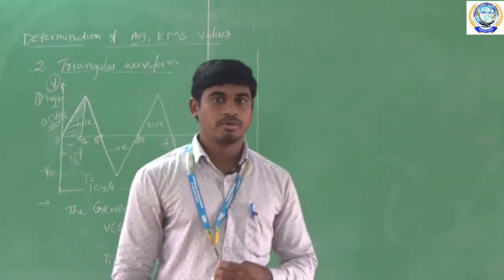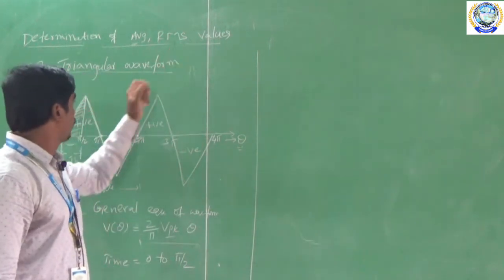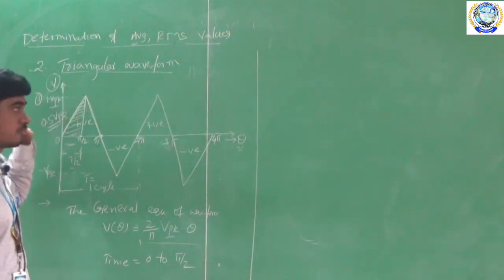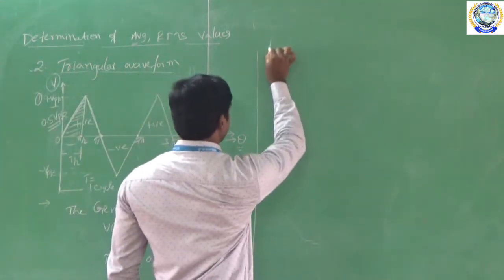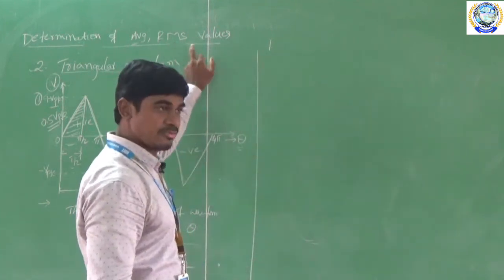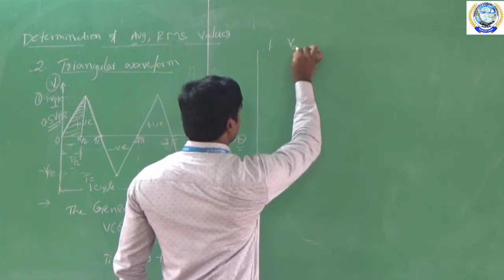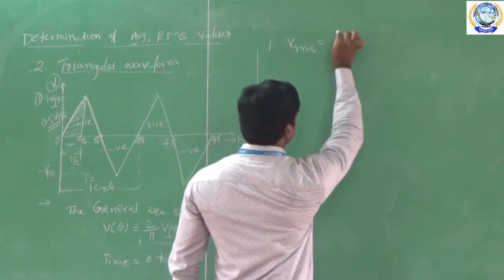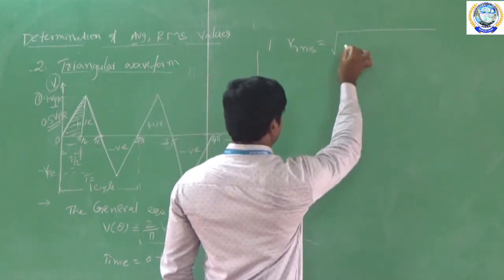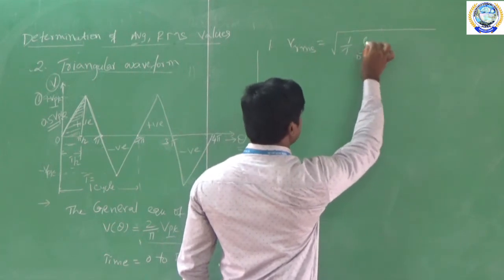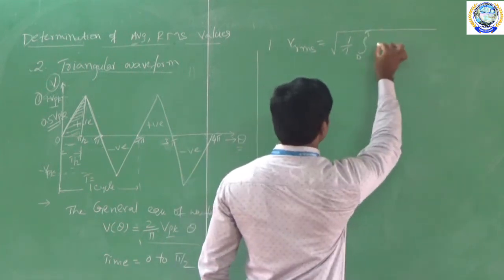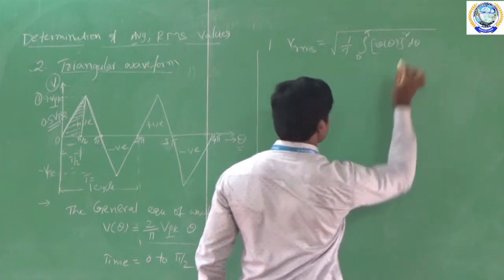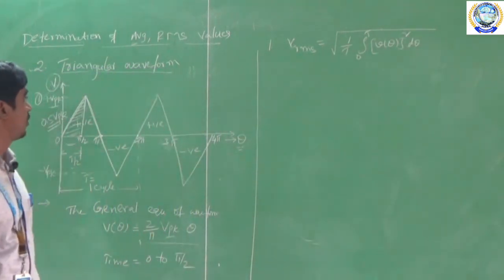Now we are going to derive the RMS value of the triangular waveform for the voltage quantity. So what is the formula for this RMS value? RMS is nothing but root mean square value. So VRMS is equal to square root of 1 by T, integration of 0 to T of V of theta whole square into d theta. So this is the formula to calculate the RMS value of any waveform.